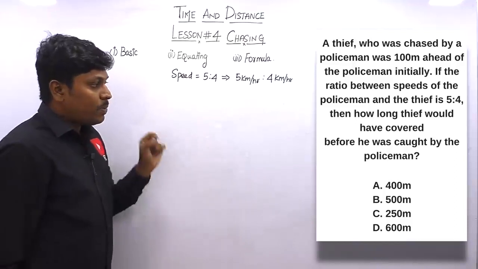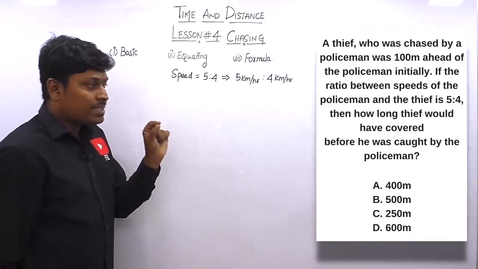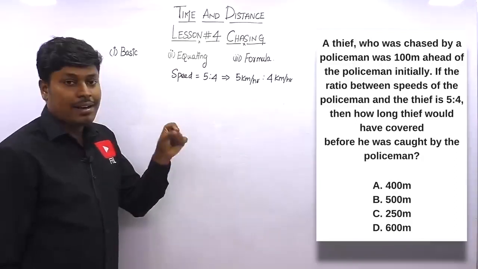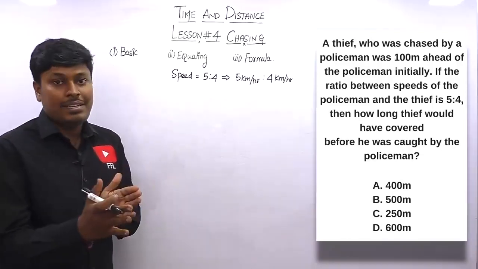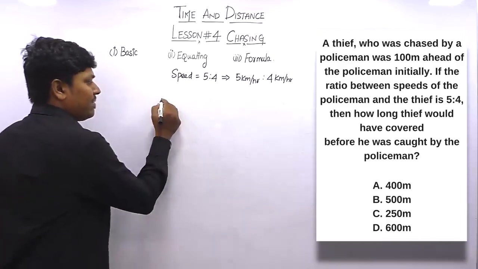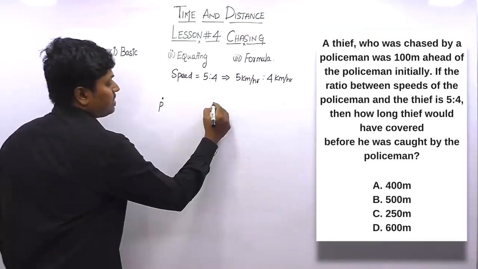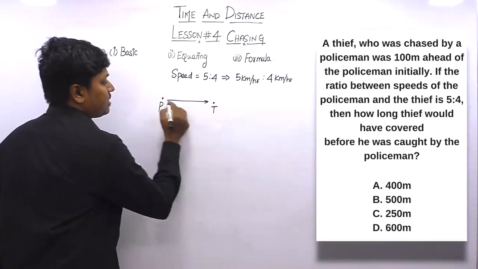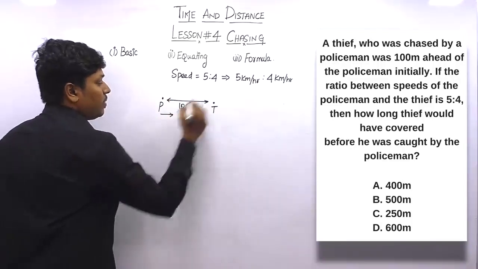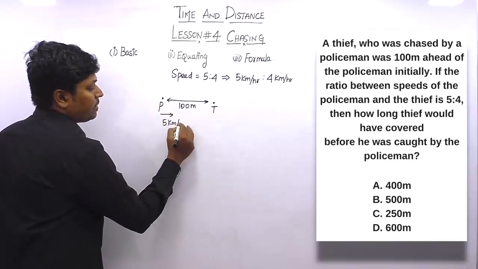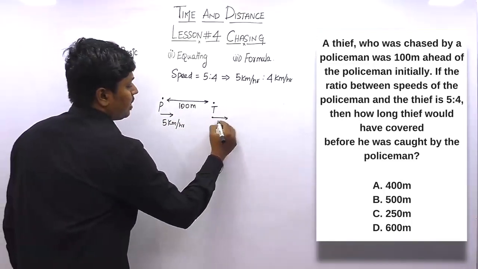Got it? And what they are saying initially, a thief who was chased by a policeman was 100 meters ahead of the policeman, which means the distance between policeman and the thief is 100 meters initially. So we can draw a diagram. Policeman, thief, initially the distance between policeman and thief is 100 meters. Similar concept, we have taken policeman speed as 5 km per hour and the thief speed as 4 km per hour.